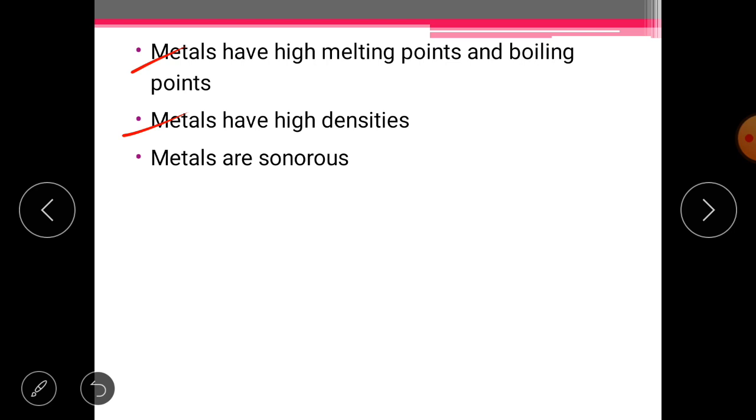Same exception, the soft metals do not have such a high density. Metals are sonorous. Being sonorous means when metals are hit by some object, they produce a ringing sound. That's why the bells you see in temples are made of metal. So these were the various properties which we have discussed about metals.